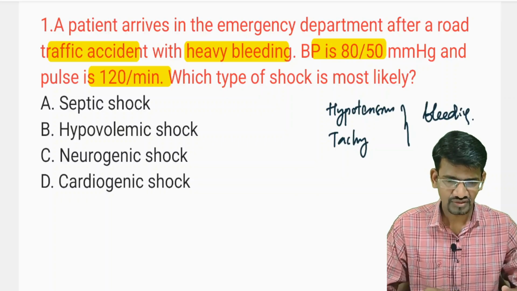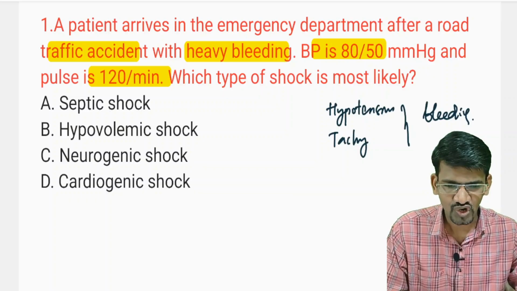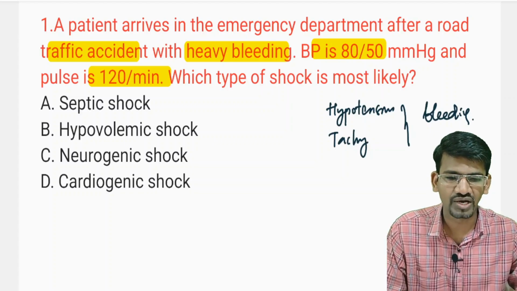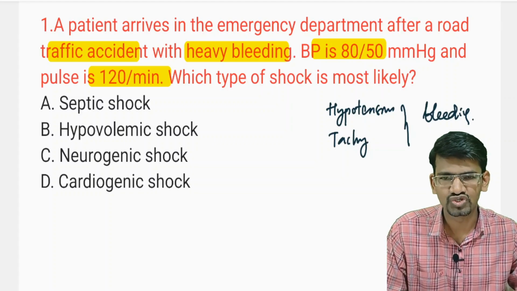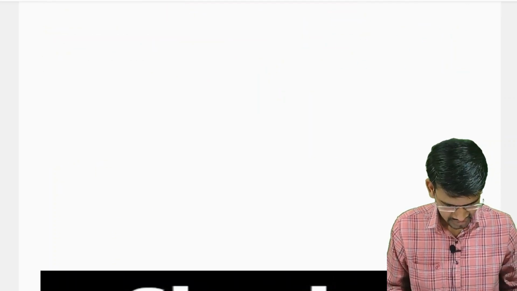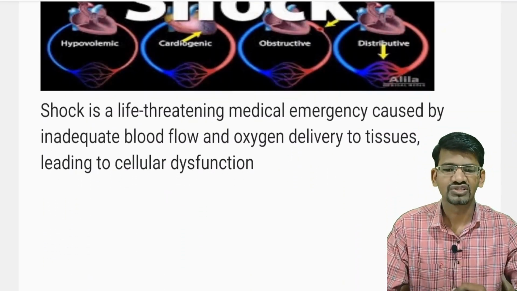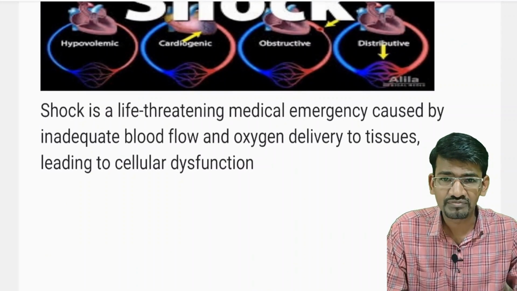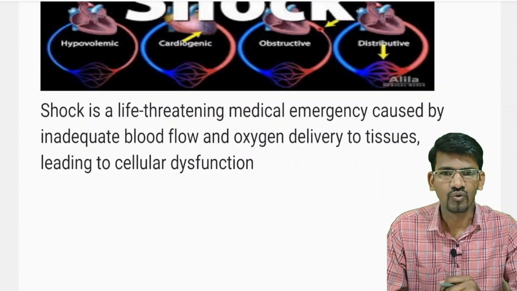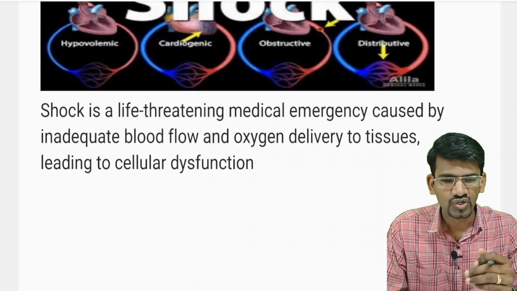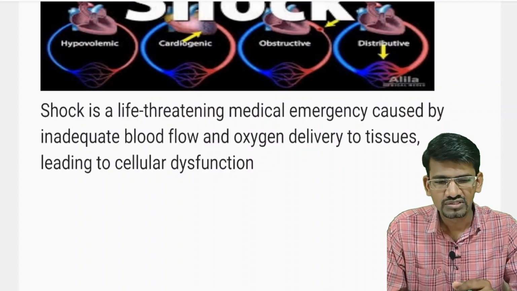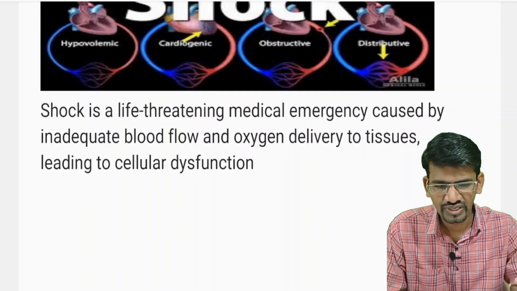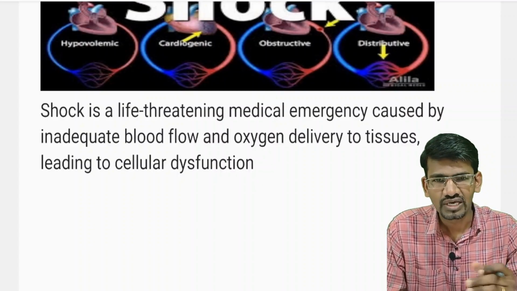Okay, see here, to understand which type of shock it is, let's understand what actually shock means and what the types of shock are. Then we can easily understand this question and make out the answer. Firstly, what is actually shock? Shock is an emergency condition caused by inadequate blood flow to the tissues. When there is inadequate blood flow, the oxygen supply to the tissues also goes down, leading to cellular dysfunction.